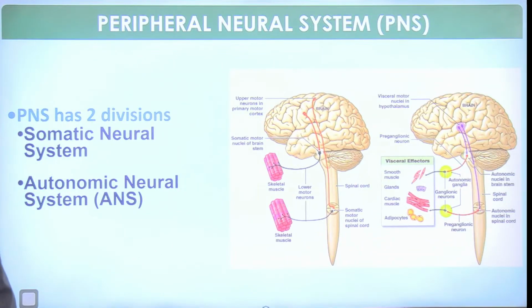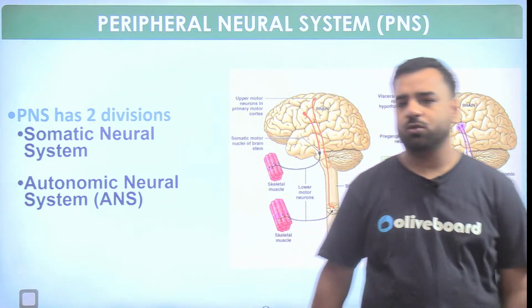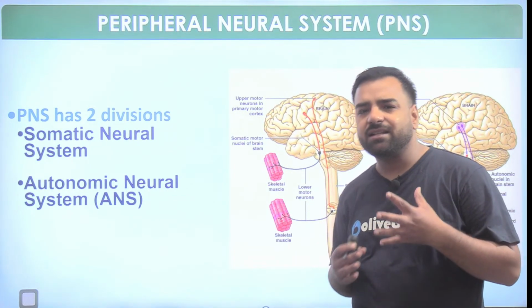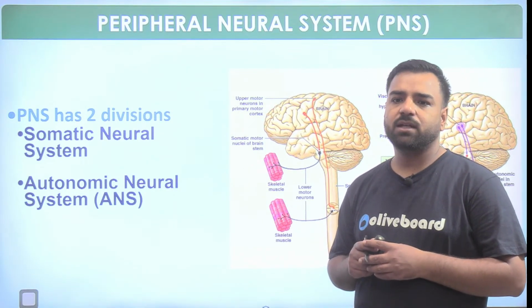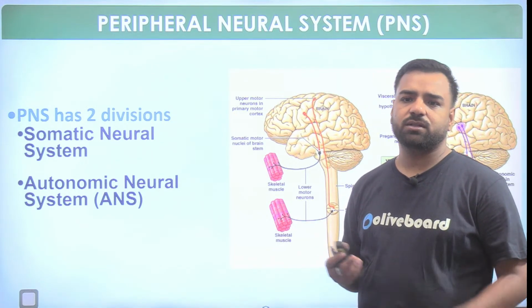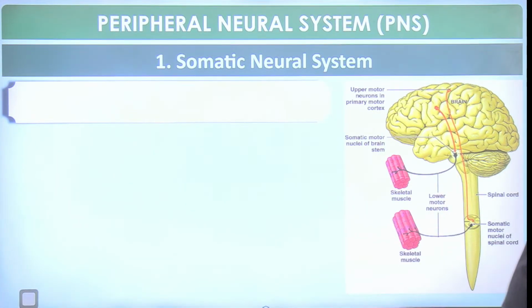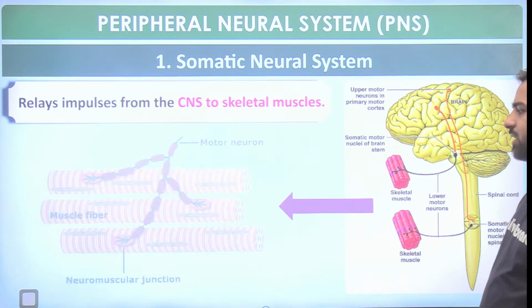So the PNS divisions are of two types. One is somatic, another one is autonomic. The name itself suggests that whatever is done in an automatic way is dealt with by the autonomic nervous system. And all those things that are done under our control are under the somatic nervous system. In the somatic nervous system, impulses are relayed from the CNS to the skeletal muscles, which are under our control.